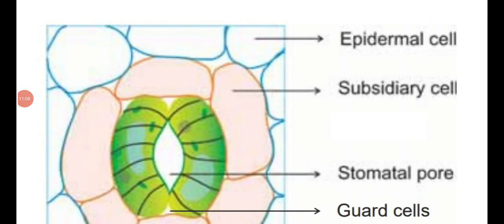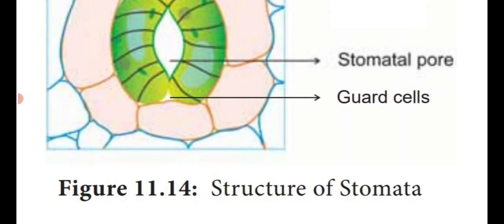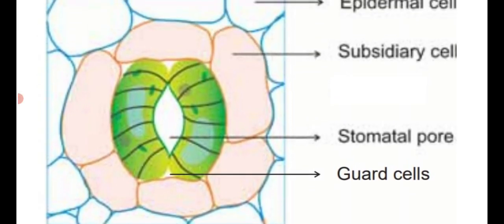Dear students, see the diagram. This is the structure of stomata. The green colored portion, the bean shaped or kidney shaped structure, is called guard cells. They are joining at the tips, creating the minute opening called the stomatal pore.